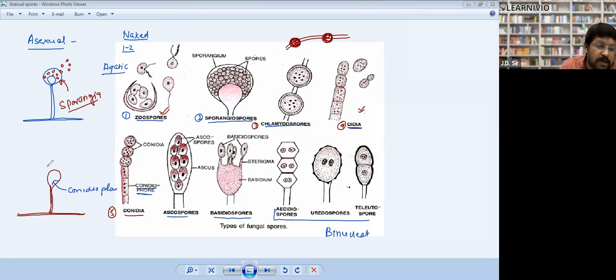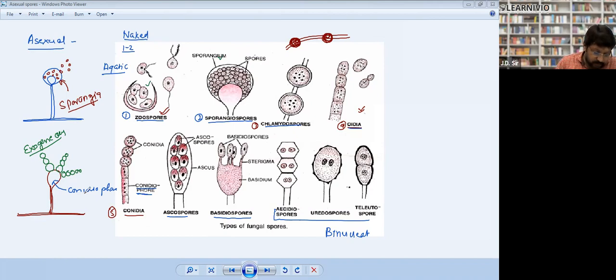On this conidiophore, formation of spores takes place externally. So these spores are produced outside of the body and are called exogenous spores. Endogenous are produced inside, and exogenous are produced outside. This kind of spore is called conidia. Clear?